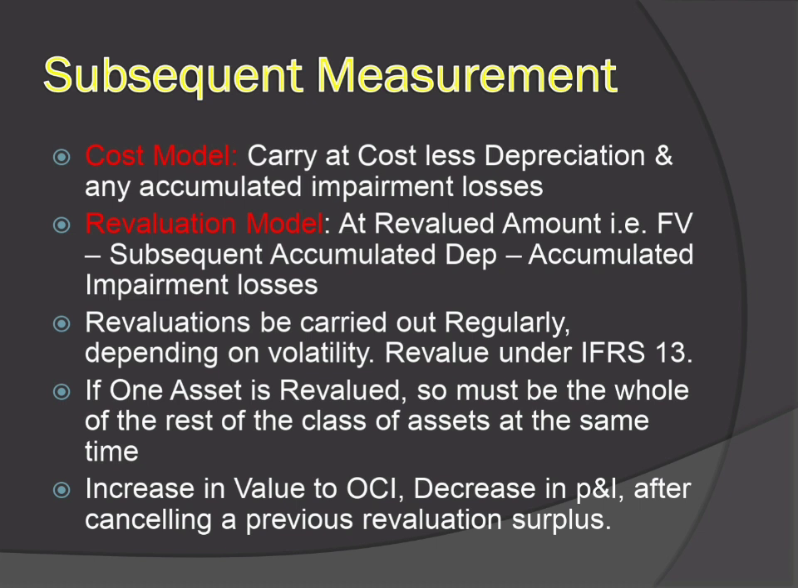The revaluations must be carried out regularly depending on volatility. The asset should be revalued to fair value using the fair value hierarchy in IFRS 13. If one asset is revalued, so must be the whole of the rest of the class of assets at the same time. Any increase in value is credited to OCI, which is other comprehensive income, and the revaluation surplus in equity. A decrease is an expense in P&L after cancelling a previous revaluation surplus.